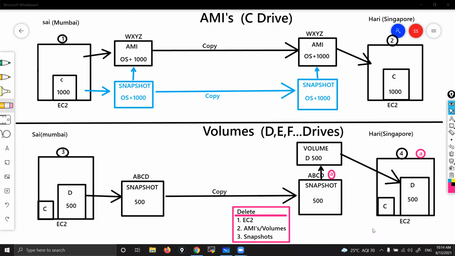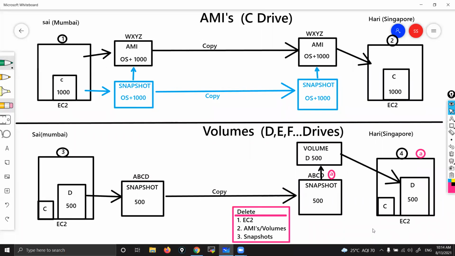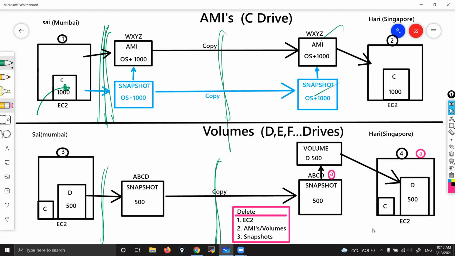And you have to understand one more thing. I created a snapshot, I copied it. Now later on, if I put something here, that won't get copied there. Once you create it, there is no relation. Once you copy it, there is also no relation. That means after that, if you put some data, it won't get copied. But that is not the case in Docker, correct? That's the difference.